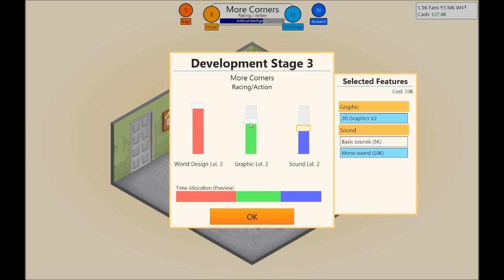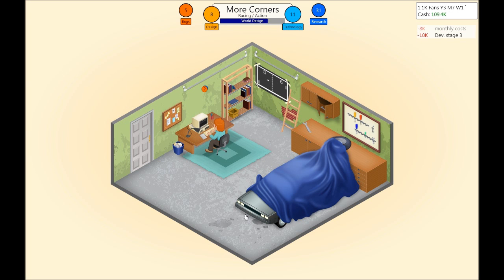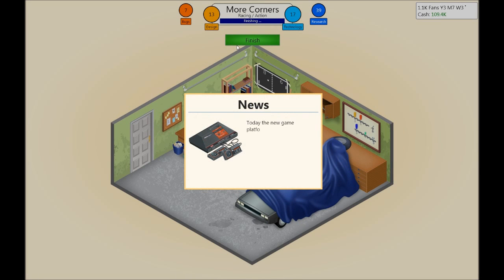Now, sound, yes. Graphic, sure. World design, that's the tracks. So let's go with, how about we go with sounds? Real engine sounds, right? Or as real as we can get from a mono speaker or a mono sound system. Oh, that was a lot of bugs that need to be squashed.